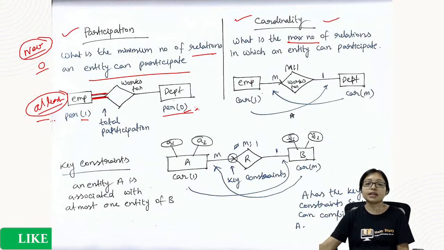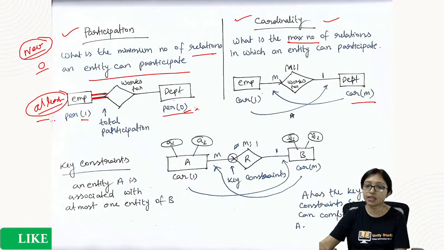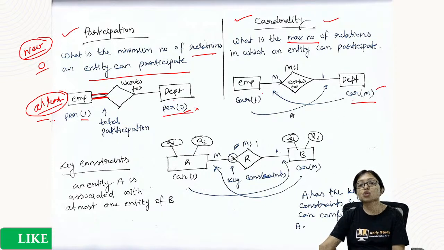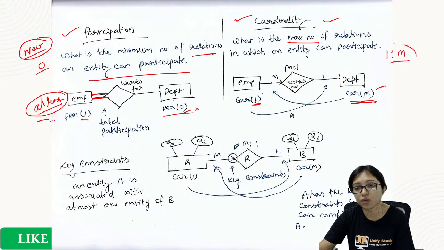But in a department there can be multiple employees. That's why the maximum is m. So cardinality is m here. And whenever you are writing, don't be confused: here is 1 and here is m, so don't write it as 1:m. No, it is an m:1 relationship. Here most of the students make a mistake. This m is coming to this side, this 1 is going to this side. That's why this relation will be m:1, not 1:m.